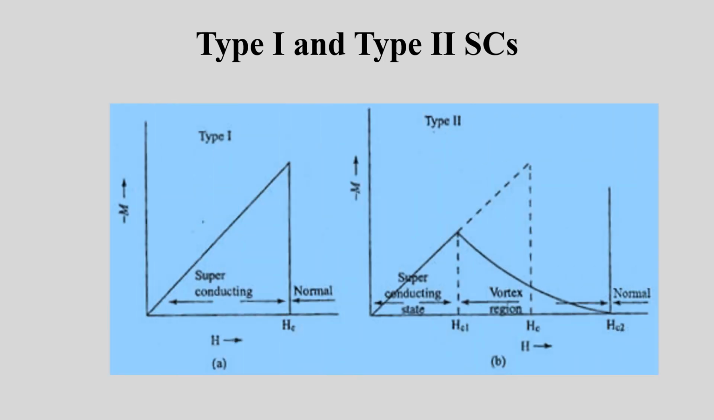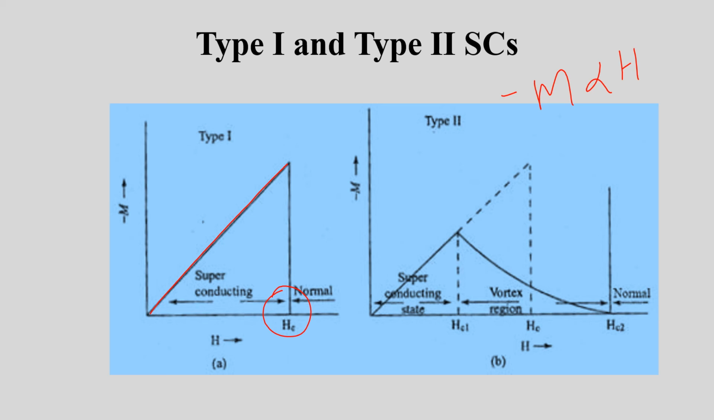Based on the Meissner effect, superconductors are classified as type 1 superconductors and type 2 superconductors. This is a graph showing the variation for type 1 and type 2 superconductors. For a superconductor, we have minus M proportional to H. This linearity is maintained up to Hc in the case of type 1 superconductors. At Hc, the magnetization drops to 0 and thereafter it behaves as a normal material.